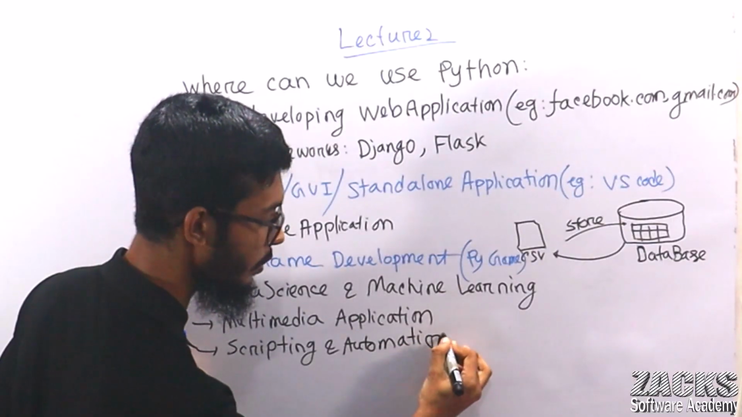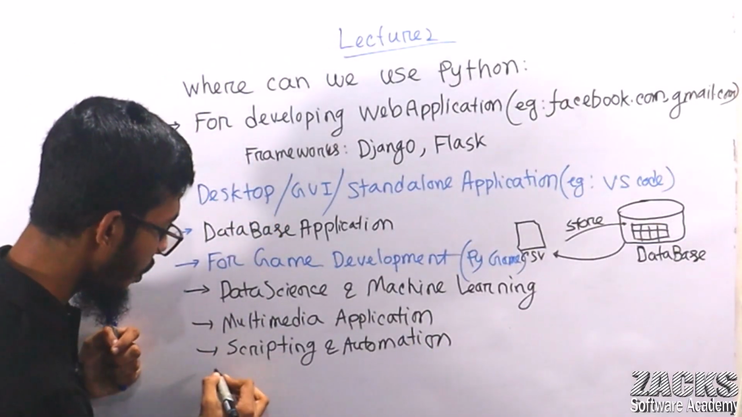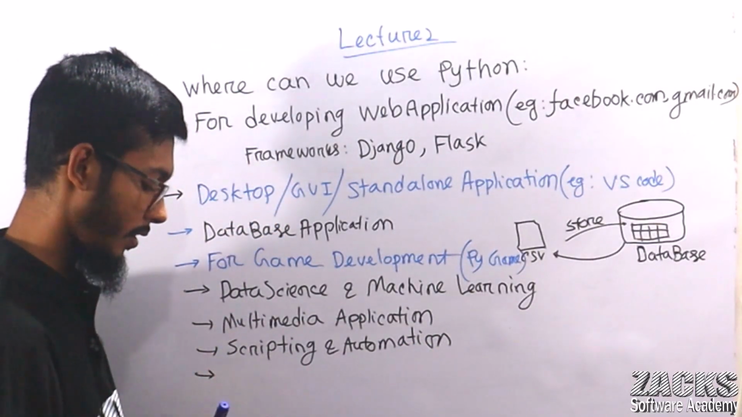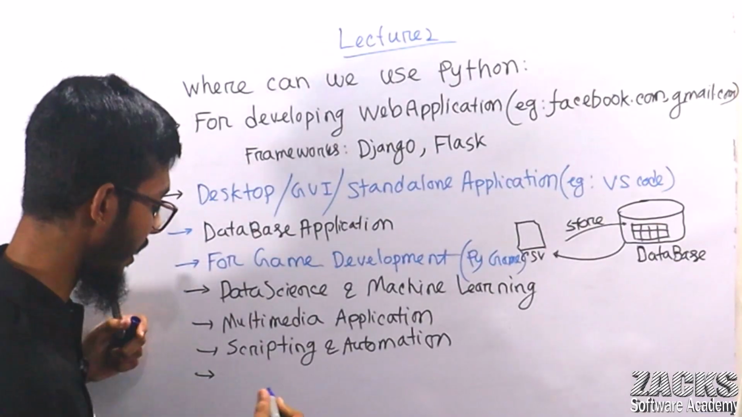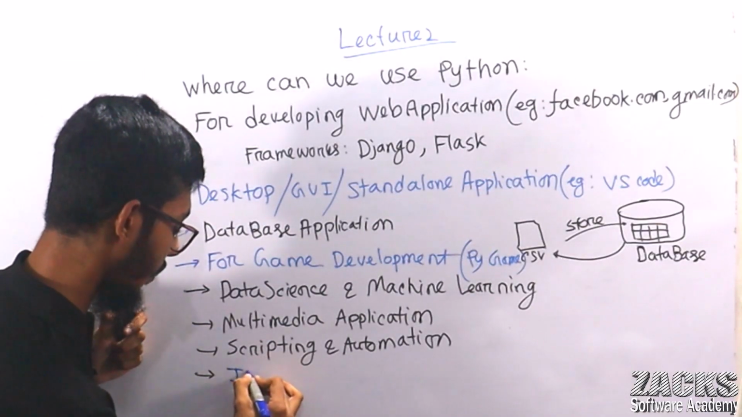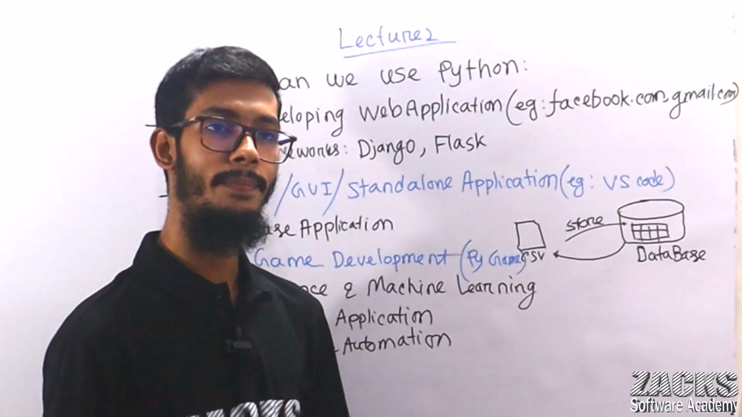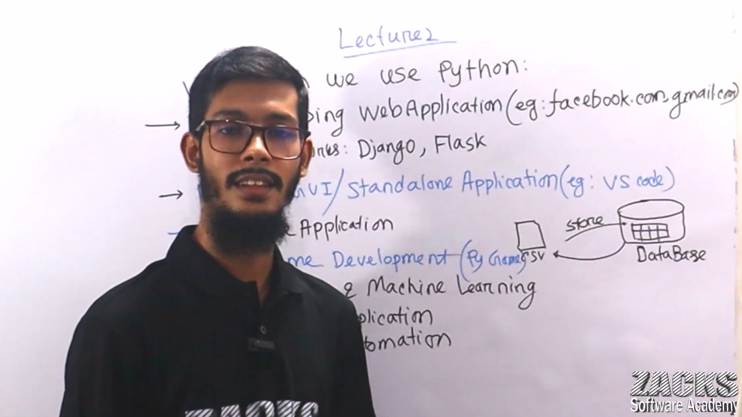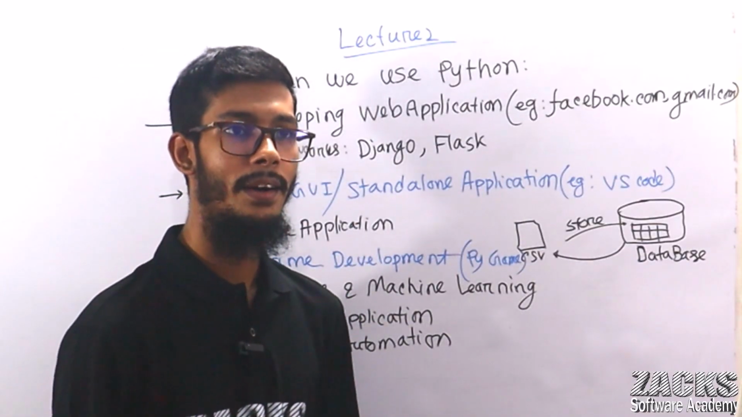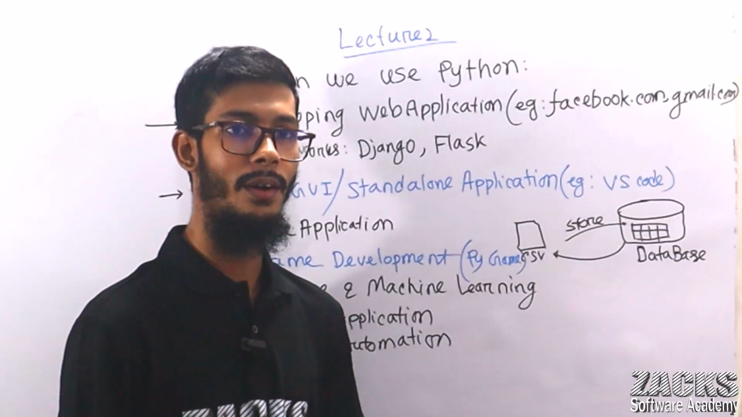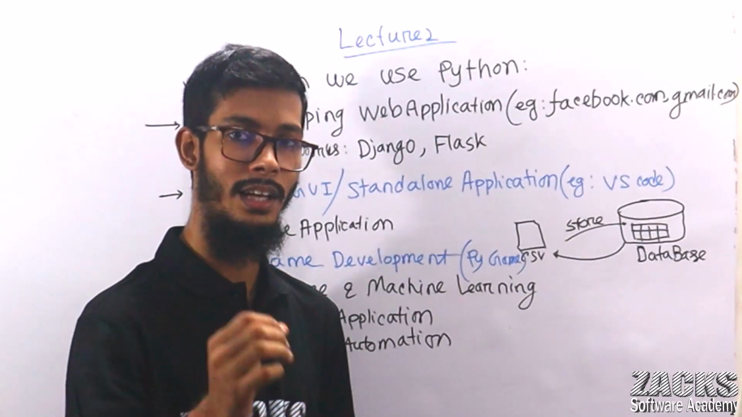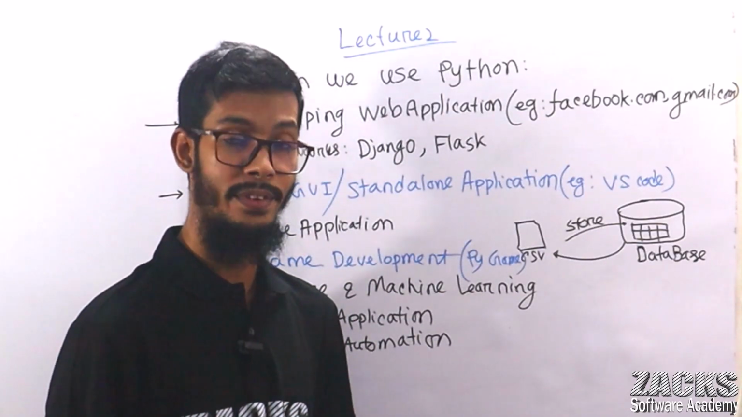Automation purpose. We can use Python in robotics. We can use Python in IoT, the Internet of Things. What does that mean? Consider your devices like your camera or CCTV camera, or the lights or bulbs, or the fridge, the refrigerator.